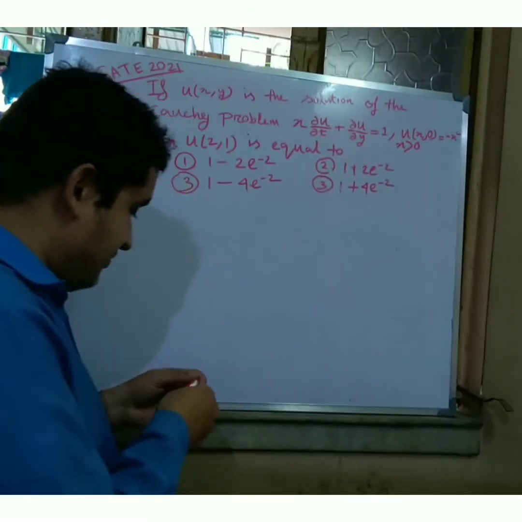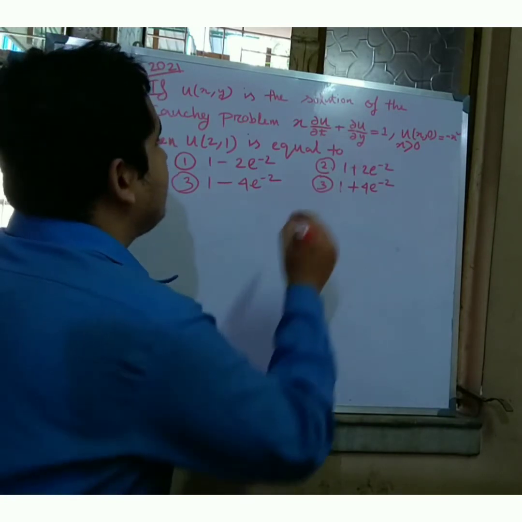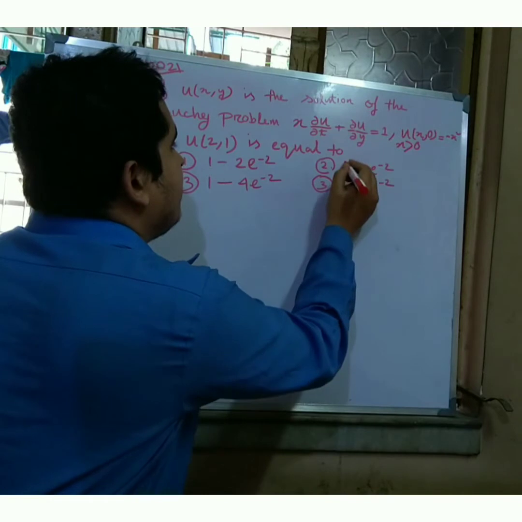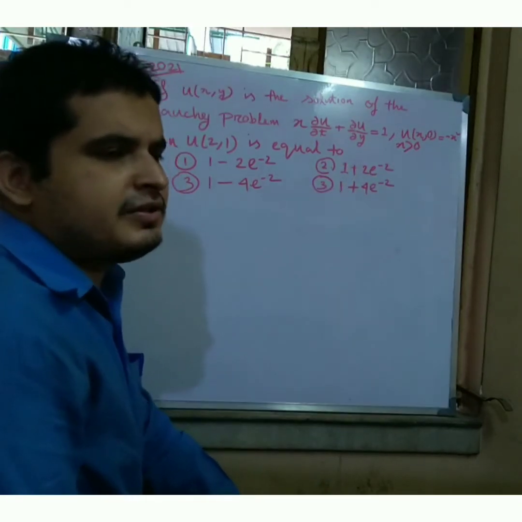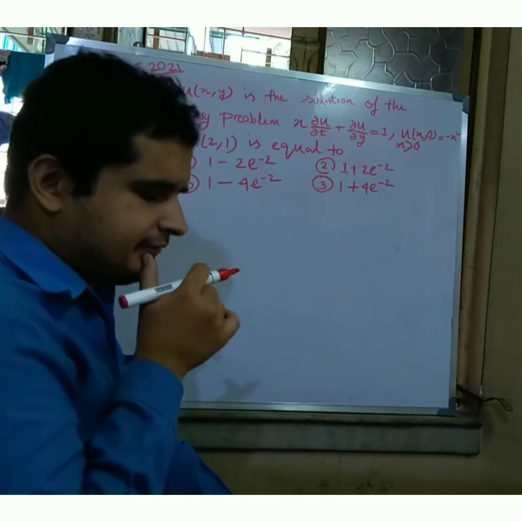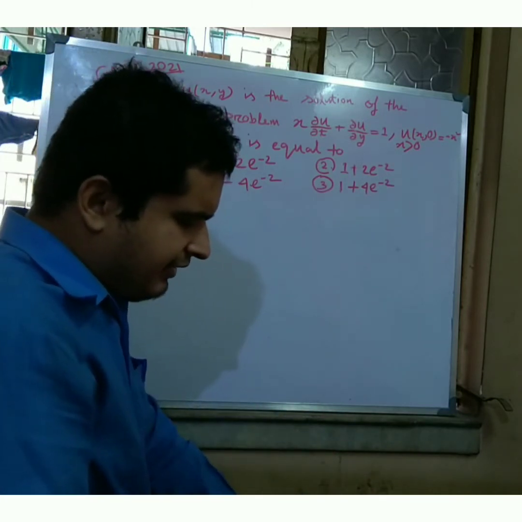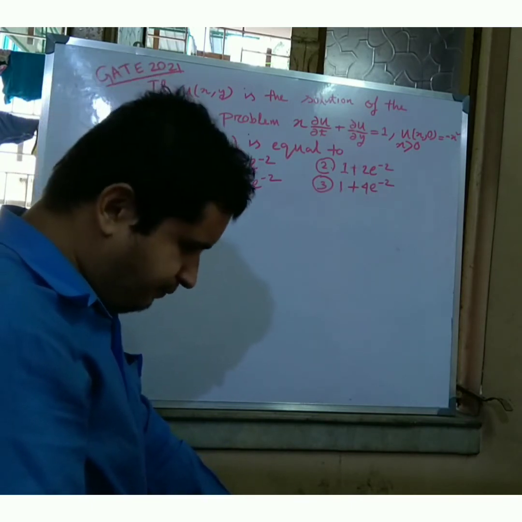Again I am coming to discuss a problem based on GATE 2021, a Cauchy problem. So friends, Cauchy characteristics is similar to Lagrange's and Charpit's differential equations.